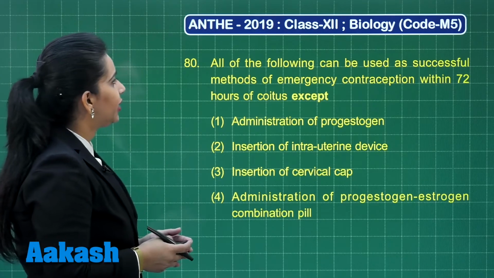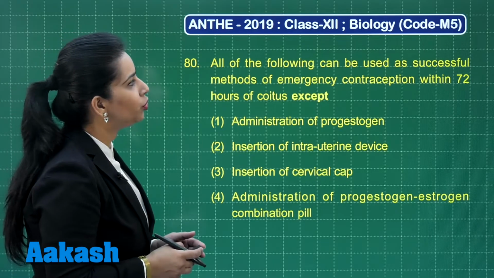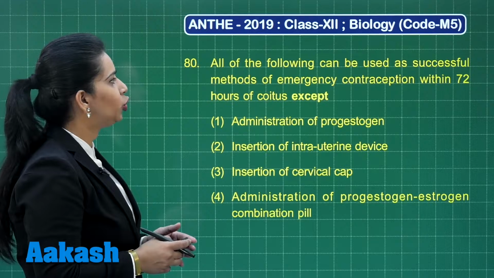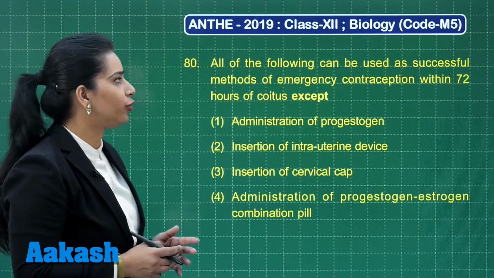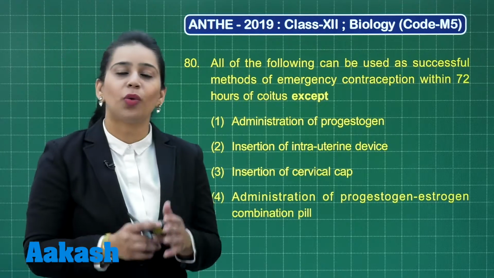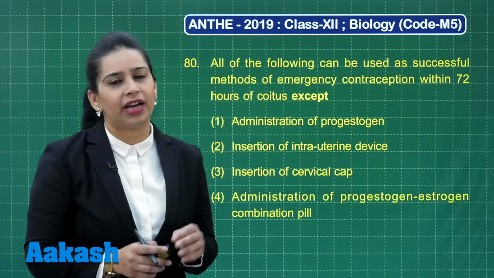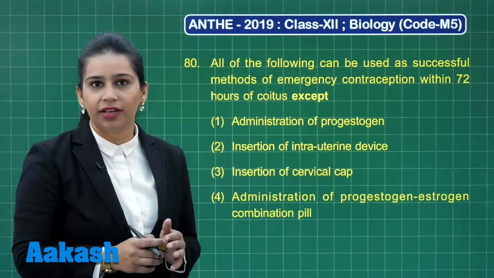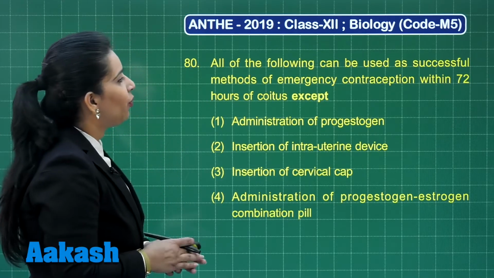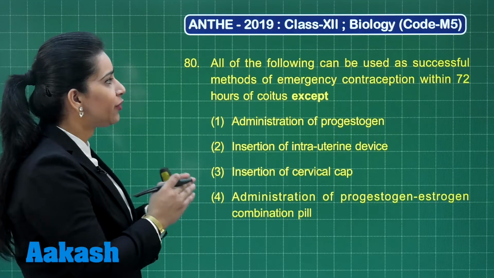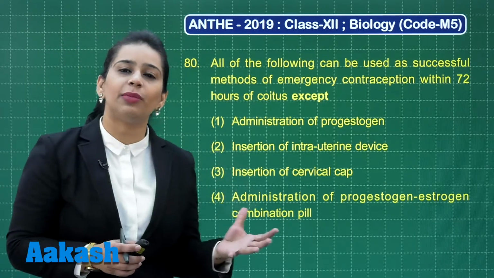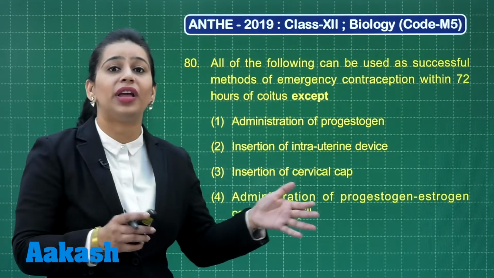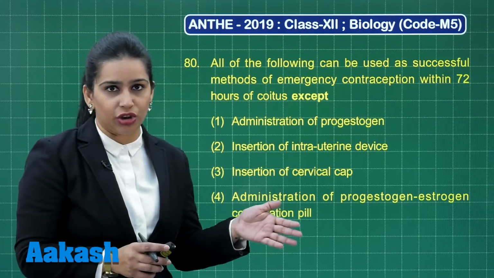So next question is, all of the following can be used as successful methods of emergency contraception within 72 hours of coitus except. Now this question comes from a very small chapter, that is reproductive health, but yet it is very important. So we need to find the successful method of emergency contraception, which means that these emergency contraception methods will interfere with implantation, right?